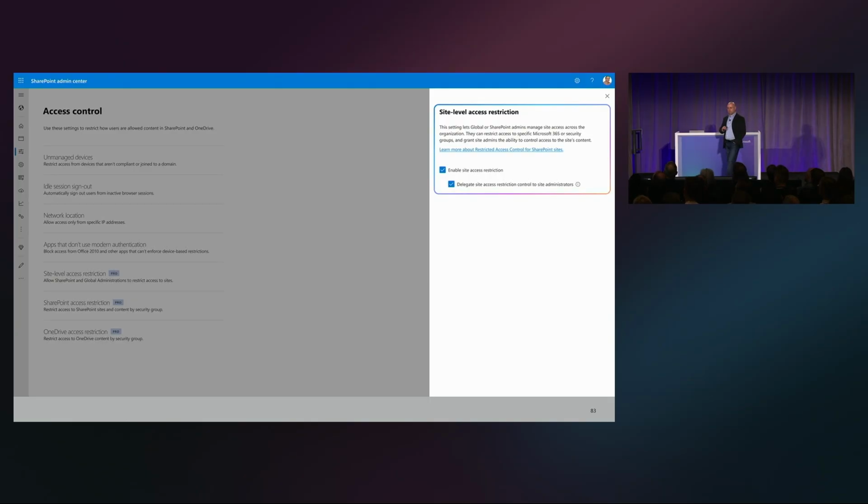And the reason we built this is because one of the things that we were getting feedback on was, hey, I ran the permission state report, I identified sites, I initiated RCD, let's say, on some of those sites, but I might have 100,000 sites. I'm not going to be able to, as one admin, go and do this manually all the time and turn things on and off. So I really want to scale this. So the way you scale it is by delegating it to trusted individuals, which are usually the content owners of that, right? So that's pretty cool.